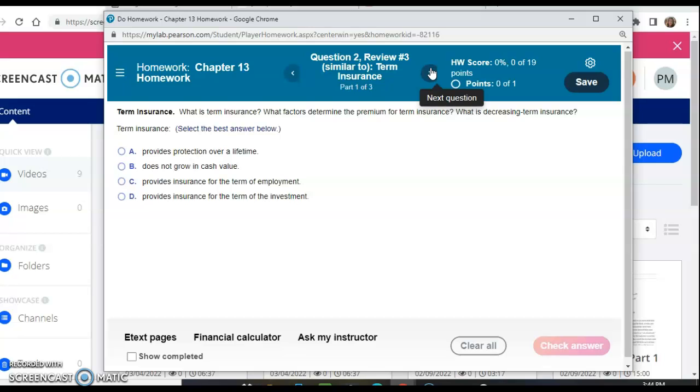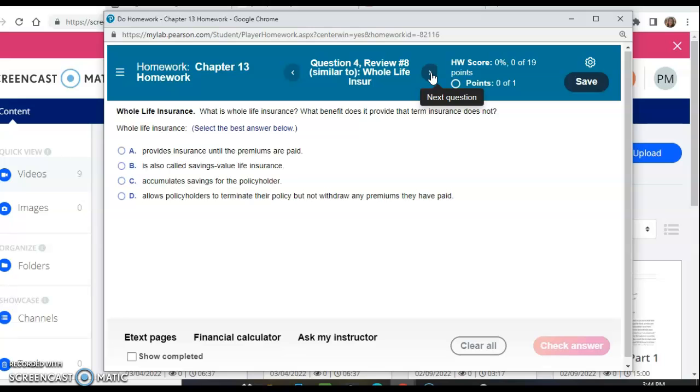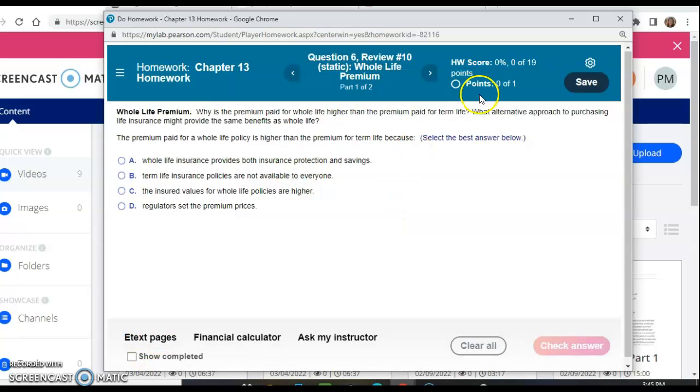It's going to talk about term insurance, mortgage life insurance, whole life insurance, loan clauses. So again, like non-forfeiture clause, you just want to click the e-text and it will explain that so you can find your best answer in the question.